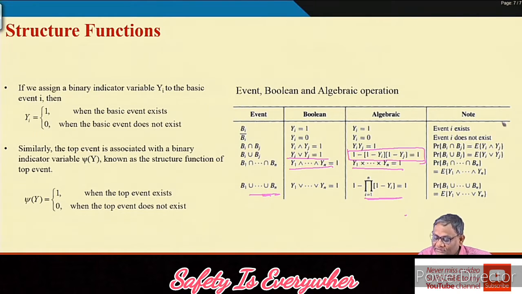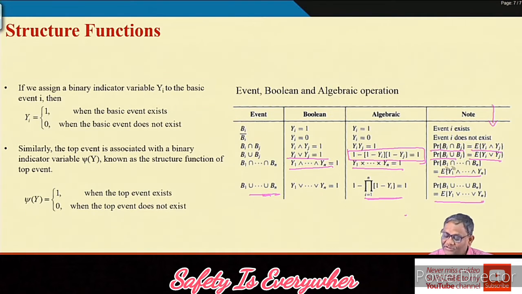Then what is the actual physical meaning? From the probability point of view, when we use indicator variables, the probability of Bi intersection Bj is nothing but the expected value of Yi intersection Yj. Similarly for the union case, the expected value of this. Similarly when there are n items interacting, the intersection or union of these.